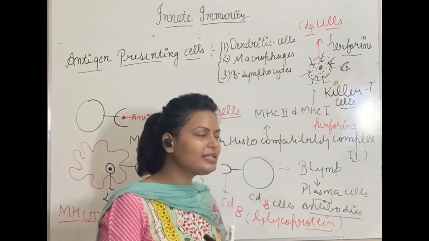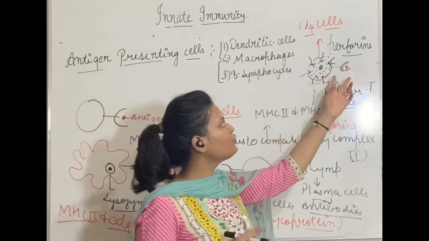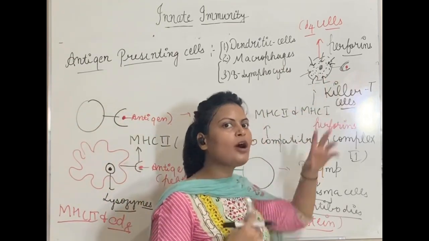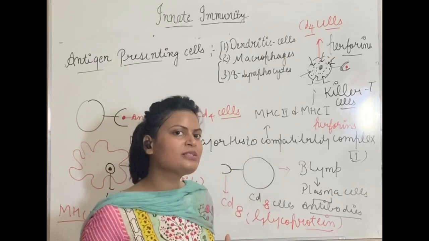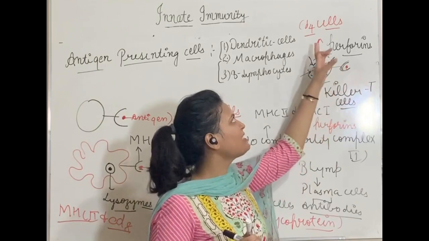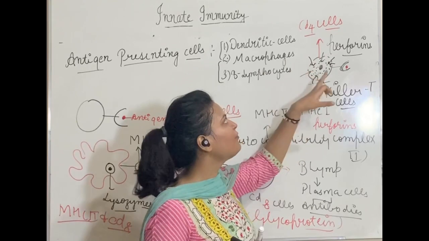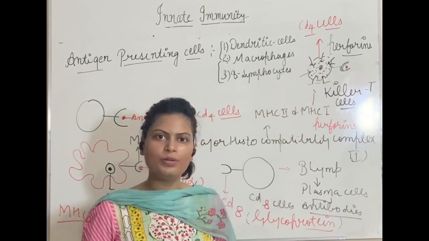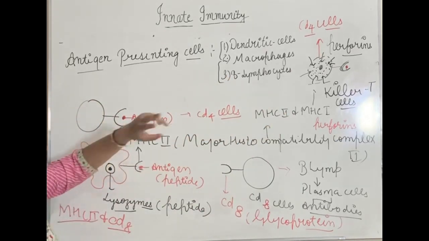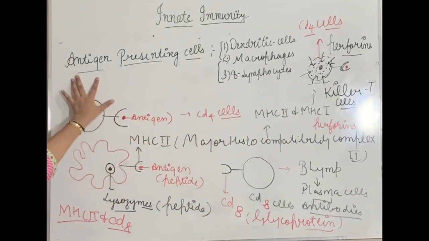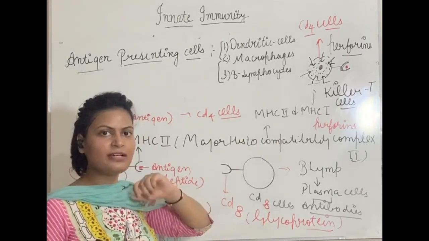But how these killer T cells, they recognize these highly infected cells? Because this cell is having MHC1 on its outer surface, like every nucleated cell is having, every normal cell is having. This antigen will be presented to these CD4 cells. There will be recognition between them, so it will start to form pores in this cell, and ultimately it will burst due to swelling. So actually this had nothing to do with antigen presenting cells, but I told you because you should know type of major histocompatibility complex, that there are of two types.